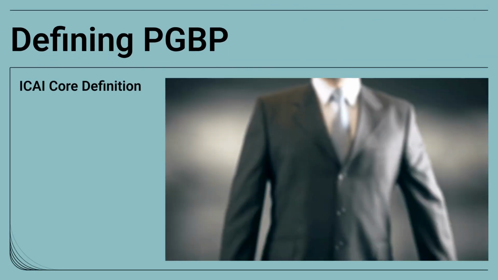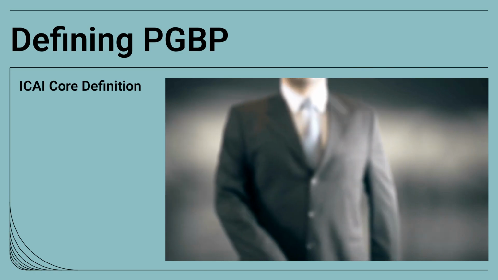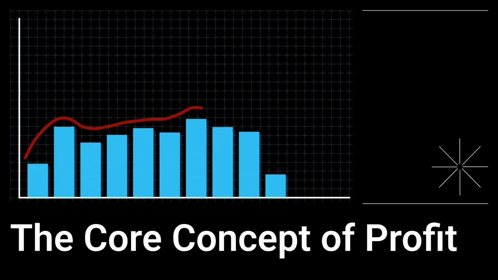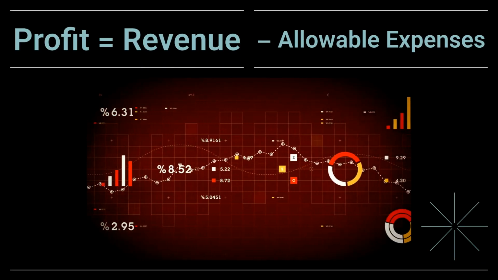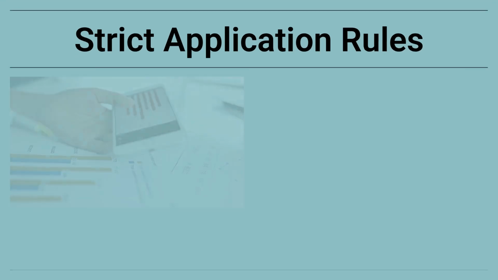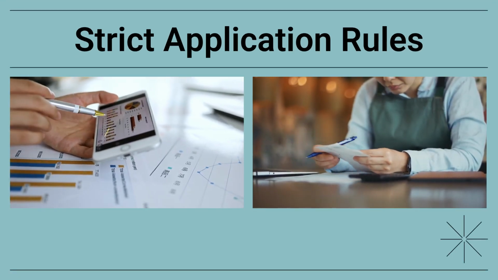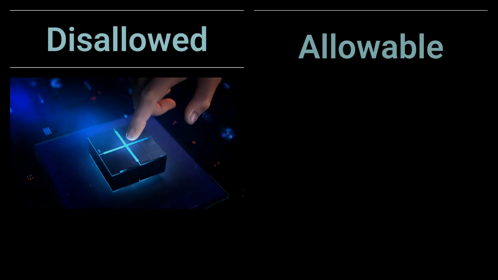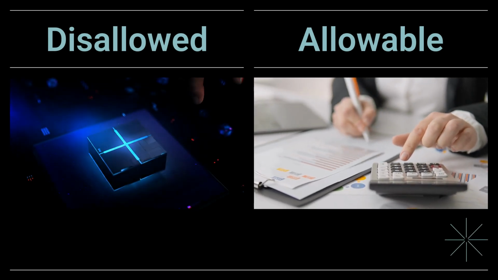The ICAI core definition states that PGBP is the income from any business or profession carried on by the assessee. At its heart, taxable profit is simply revenue minus allowable expenses. However, tax authorities strictly define what constitutes an allowable expense to ensure tax integrity. ICAI insists on commercial principles, the wholly and exclusively test, and the real expenditure test for all deductions. Knowing the difference between allowed and disallowed expenses is the first step to accurate PGBP computation.